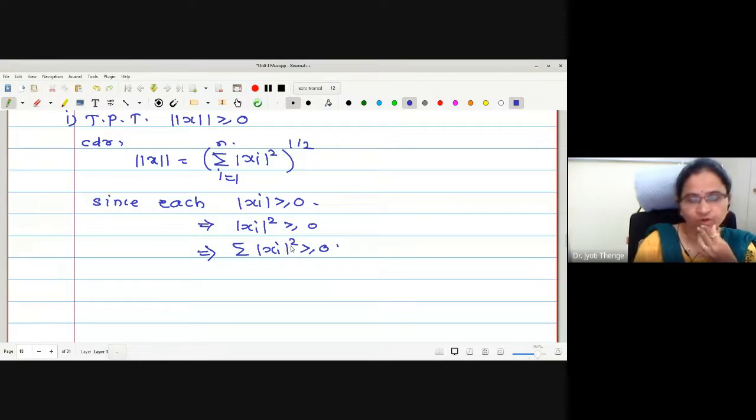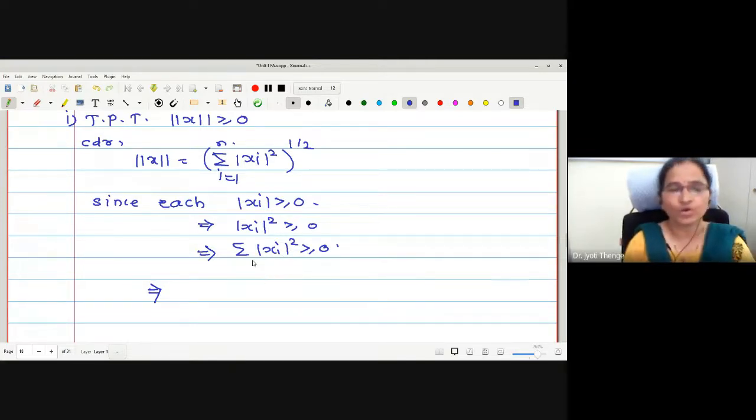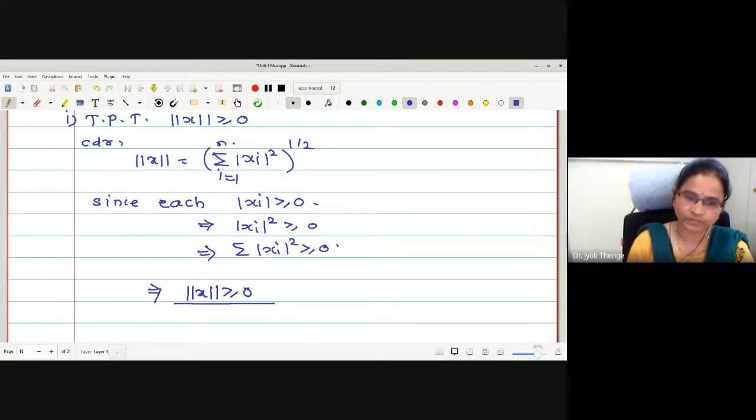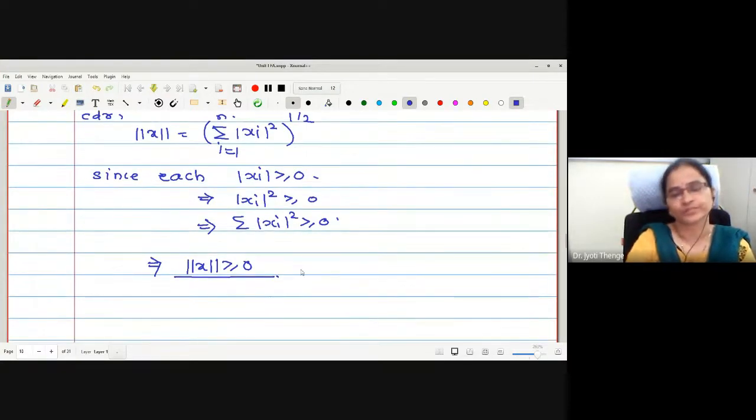Square root of a non-negative term. It has both the options, no? Positive and negative. Out of both the options, we were selecting the positive value, or rather a non-negative value, right? Norm x is non-negative is the claim. Though we have both the possibilities.